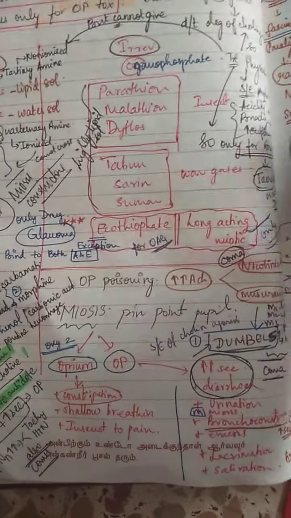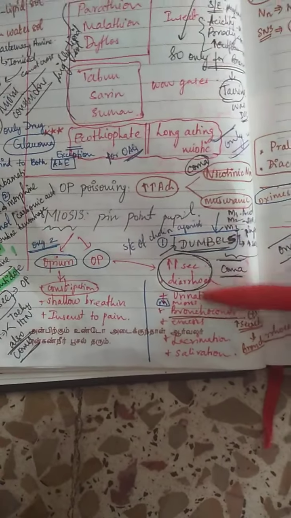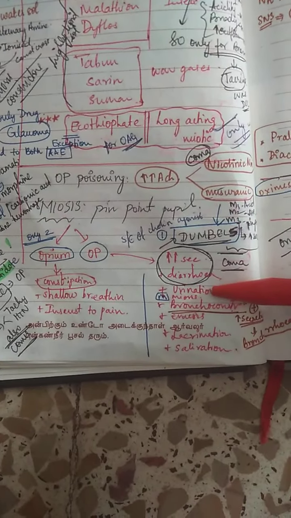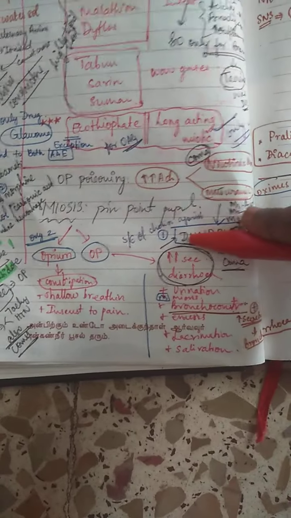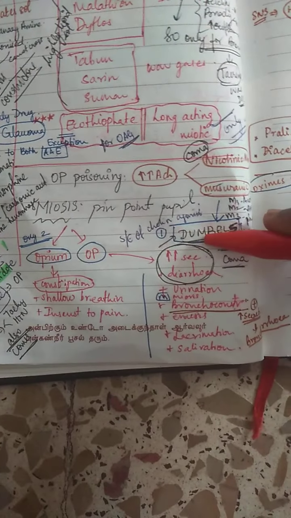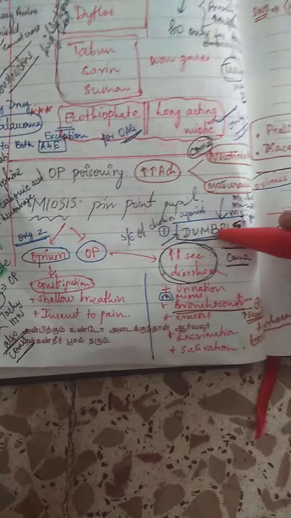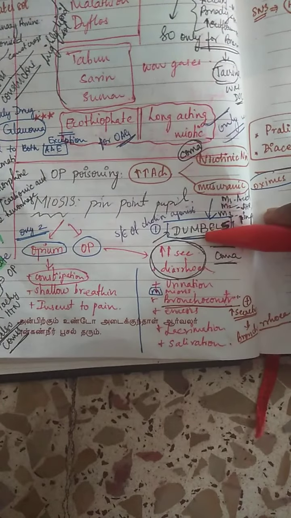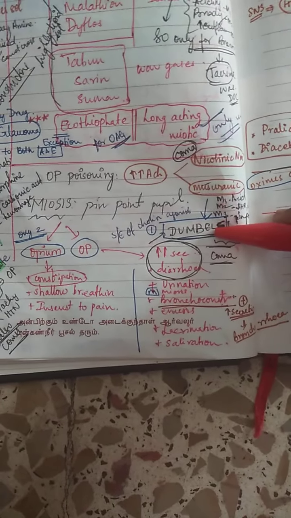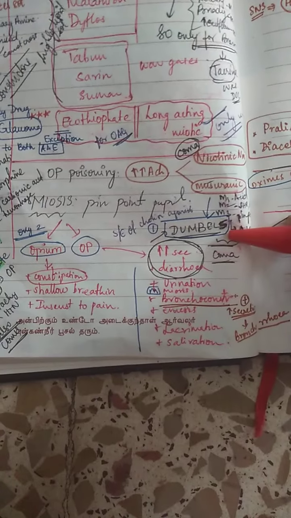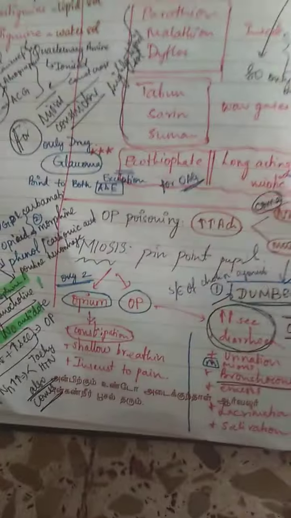OPC poisoning is nothing but cholinergic poisoning. When the cholinergic system becomes more active, you'll have DUMBELS: diarrhea, urination, miosis, bronchoconstriction, bradycardia, emesis, lacrimation, salivation.